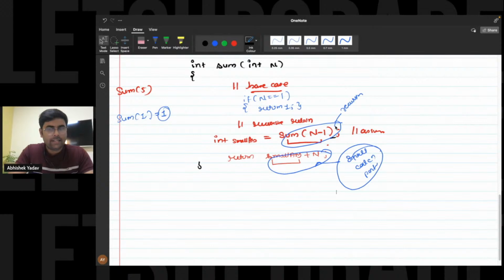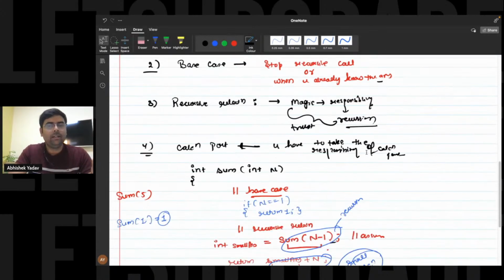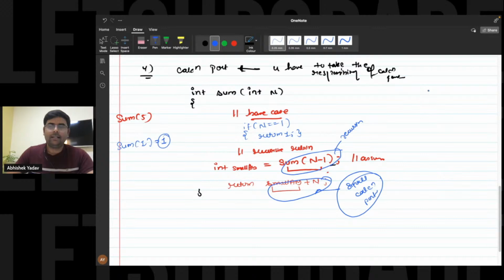So now let's do the dry run so that you get a clearer understanding of how things are happening behind the scenes. Okay. So everyone, always first you have to follow these 4 steps to write the code. After writing the code and executing the code, after that you have to do the dry run. So let's see how we can do the dry run. So guys, when a function is called, a stack frame gets created inside the stack. Okay, so we have a program stack, that is, we have a call stack, right?